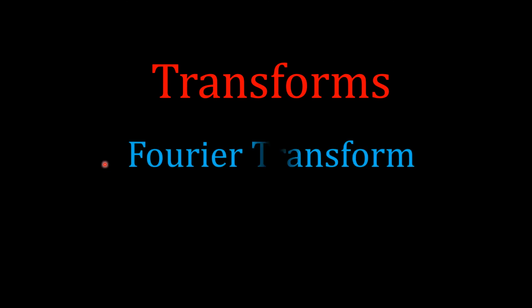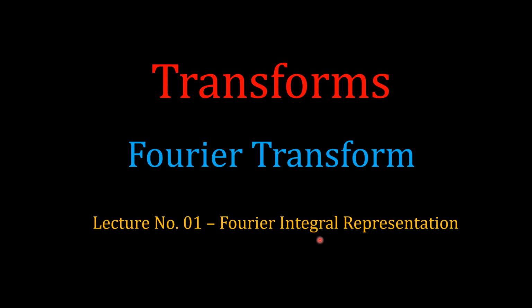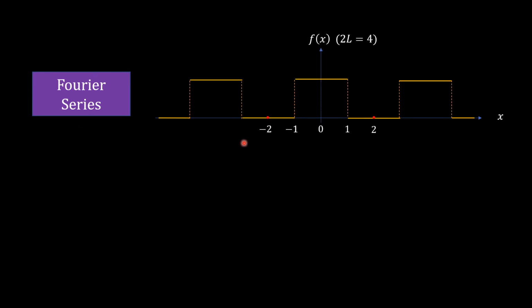So in this, first we are going to start with Fourier transform, for which we have to start with Fourier integral representation. We know that Fourier series are very powerful tools in treating various problems involving periodic functions. For example, this is the function whose waveform is like this. It is a periodic function with period 2L equal to 4.